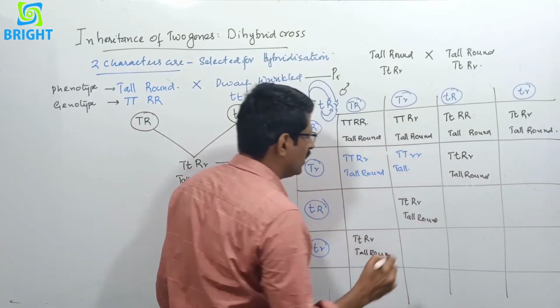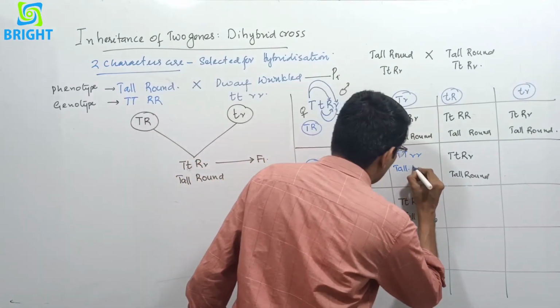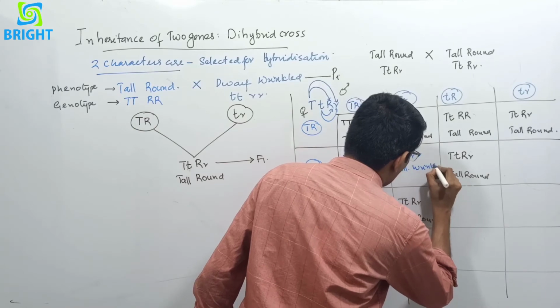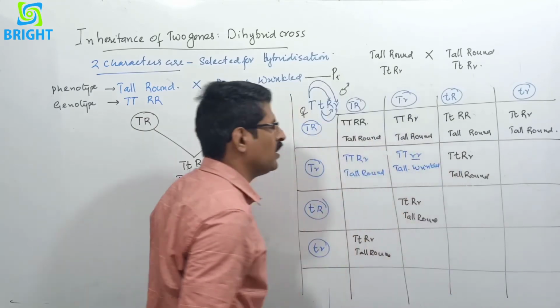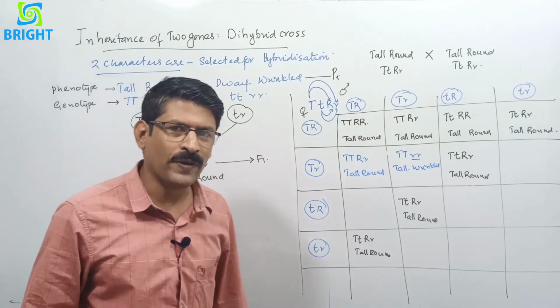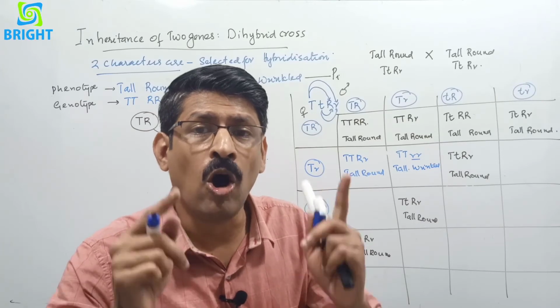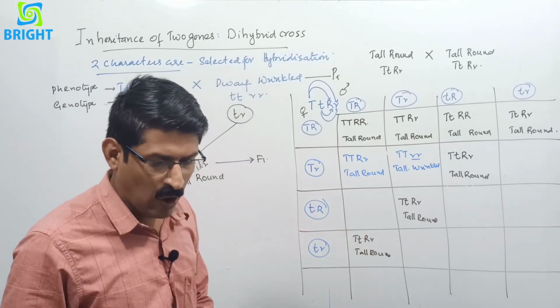Normally tall is with a round seed, but here the tall plant is with a wrinkled seed. A new combination of characters is produced. This new combination of characters is what Mendel explained by the law of independent assortment.